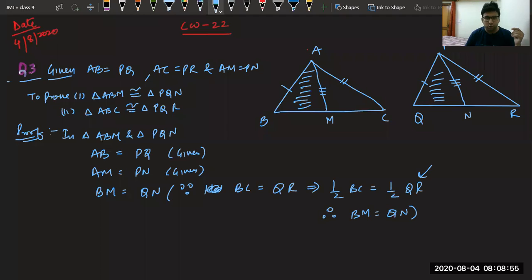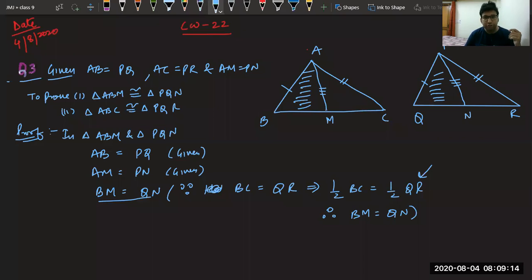Is this point clear to you? From where I've got this reason? All of you, please confirm how we have got BM equal to QN. Actually, I should have done it before only, as we used to do for normal operations, but this time I forgot, that's why I had to do it in the reason.